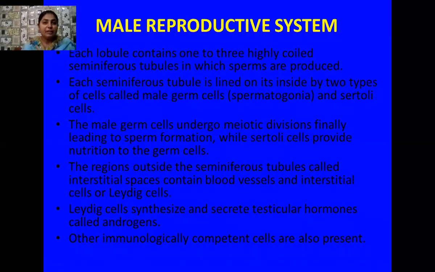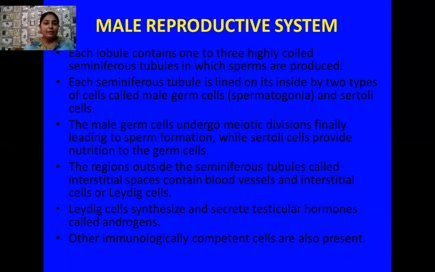Yes, student, proceeding with the male reproductive system. So what I said, inside the testis, 250 testicular lobules are there, which are actually the compartments. And each lobule contains 1 to 3 highly coiled seminiferous tubules. So these seminiferous tubules are actually the site where sperm formation takes place.